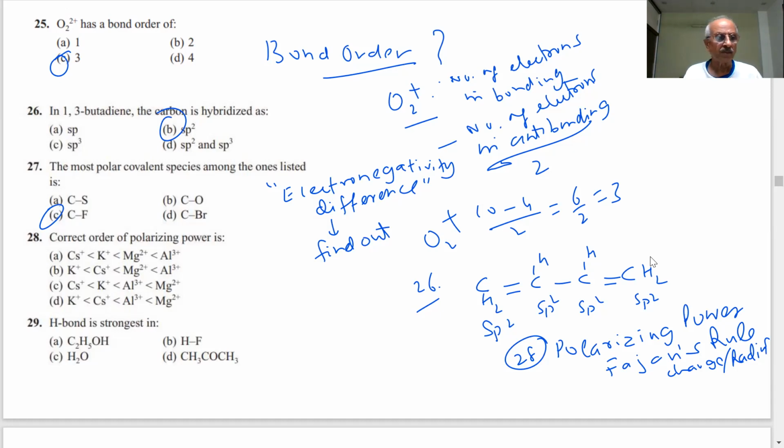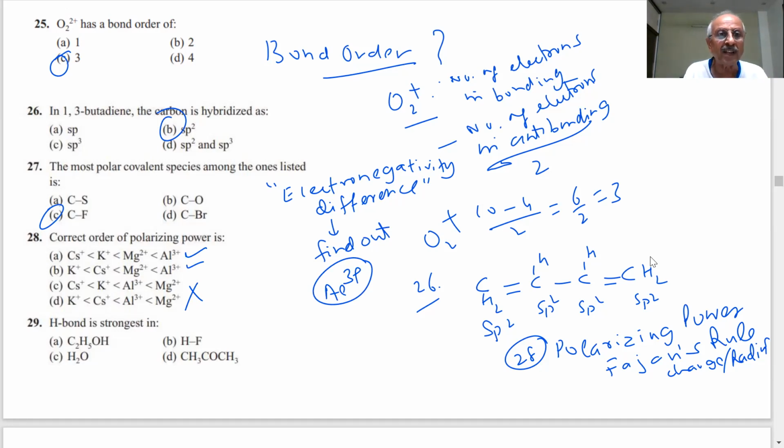Sir, it should be option A. Aluminium 3 plus has the highest charge by radius ratio. That should be at the top. There are only two possibilities, one or two. And out of potassium and cesium, you have to decide. These two are out already. In the exam, most of the time it will happen: out of the four, two are out, and two are the ones which are very close.